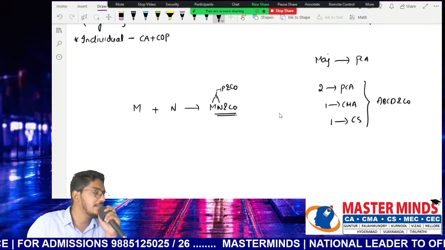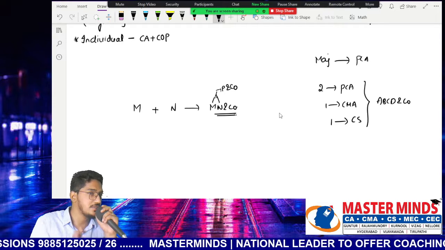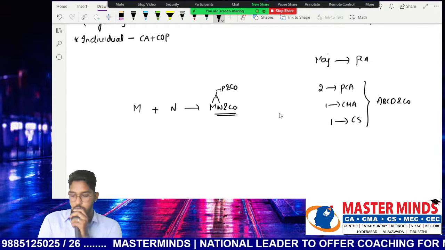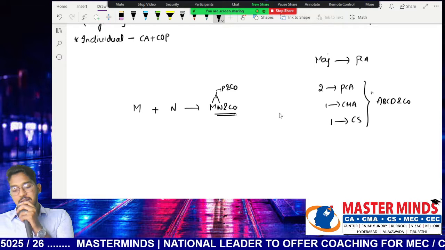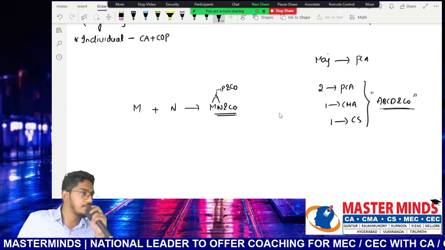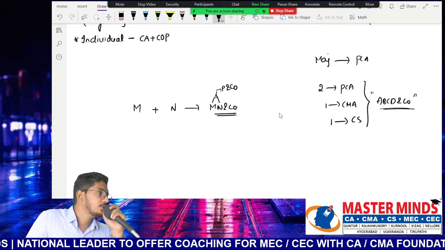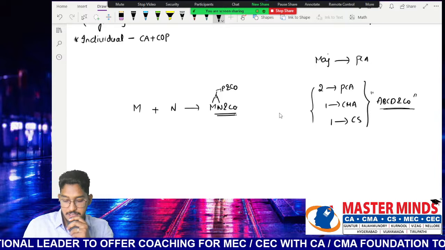But if the majority of partners are not practicing chartered accountants, can we appoint such a firm as an auditor of a company? No. Now, will this firm ABCD & Co be eligible for appointment as an auditor of a company? The answer is no. Why? Totally, how many partners are there? 4.